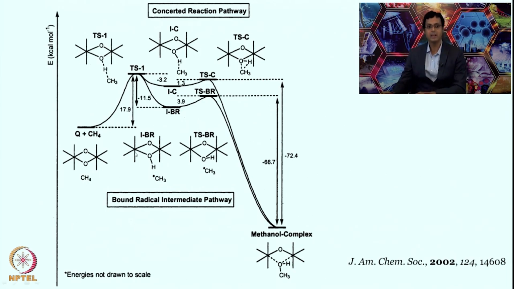So, what has happened over here: one of the iron centers is iron 4 plus, and the other iron center is iron 3 plus. Now the oxo is no longer oxo, it is hydroxide, HO minus, whereas this is oxide, O2 minus. So, an iron 4 iron 3 mixed valent intermediate is formed along with the formation of the CH3 radical. This is the IBR intermediate, which is really preferred over IC, the intermediate for the concerted pathway. The intermediate for the radical pathway is this one.